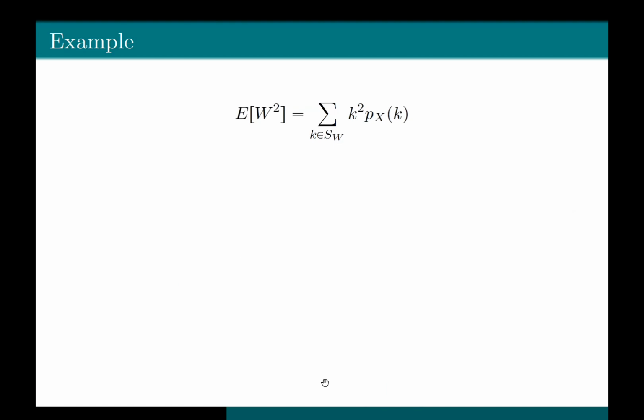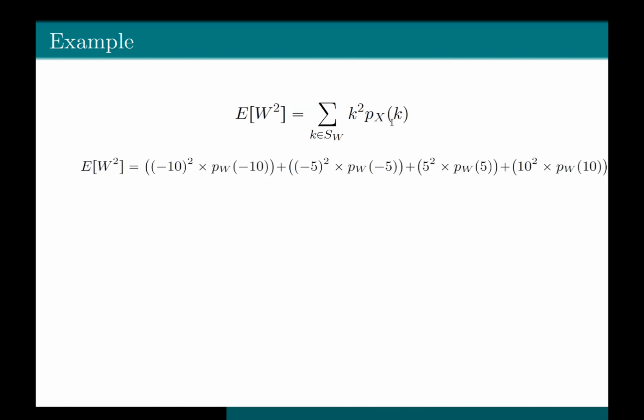We have just seen that here W square is a function of W. So expectation of W square would be equal to summation k square times probability of W at k, where summation is taken over the support of W. Again, k can take value -10, -5, 5 or 10. Since we are finding expectation of W square, we will have -10 whole square times its probability, -5 whole square times the probability of W at -5, 5 square times the probability W takes at 5, plus 10 square times the probability W can take at 10.